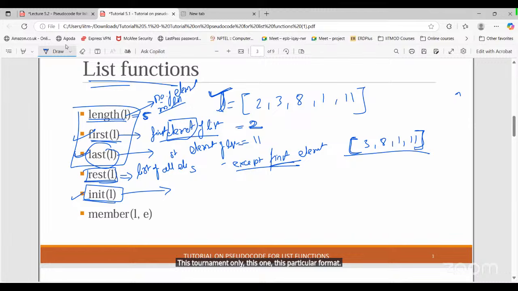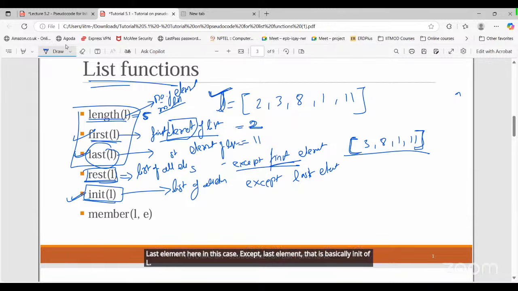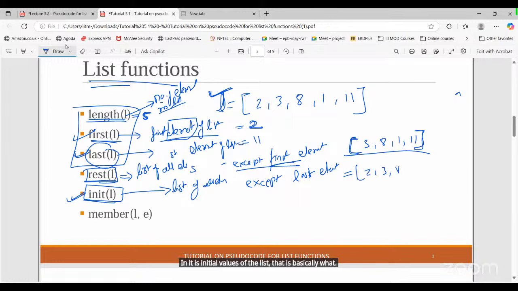So first and last, because these are individual elements, are 2 and 11 like that. But rest and init will return a list of elements. List of all elements except the last element in this case, that is basically init of L. Init means initial. Rest means remaining values. So init is the initial values of the list, that is basically 2, 3, 8, 1. So we are not going to add 11. We have to exclude the last element.